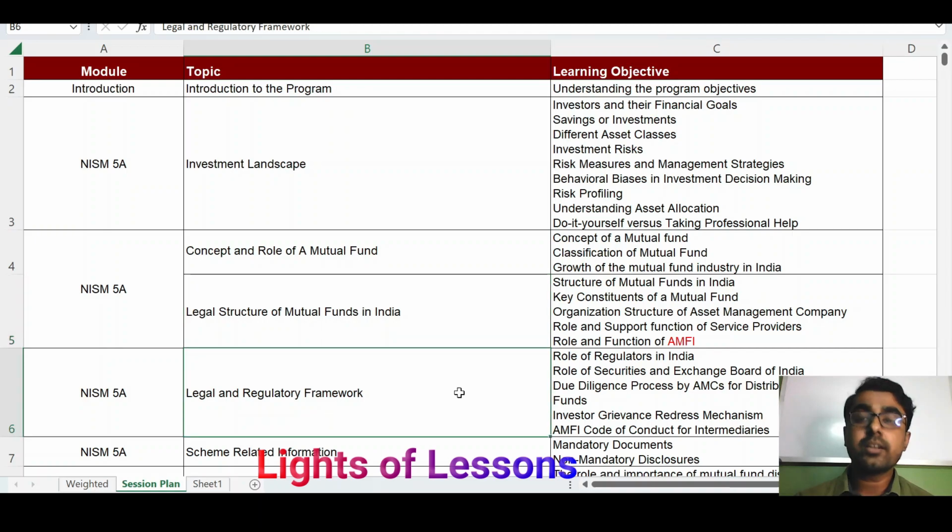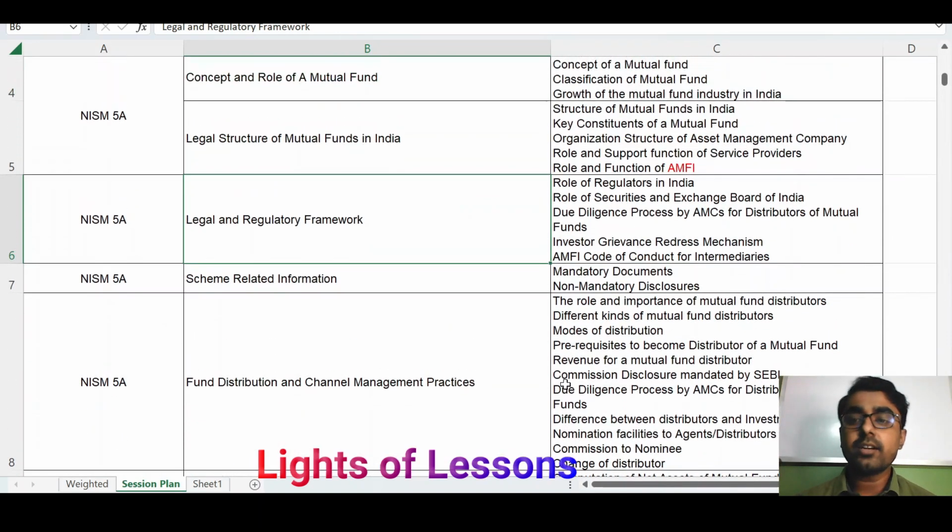Next is the legal and regulatory framework. Regulatory framework is like IRDA, which regulates the insurance sector, and like the RBI, which regulates the banking sector. Similarly SEBI, the Securities and Exchange Board of India, regulates the entire securities market, and the mutual fund is also under the securities market. That is why you will learn in this chapter about the different regulations, policies and rules for the AMC or mutual fund company.